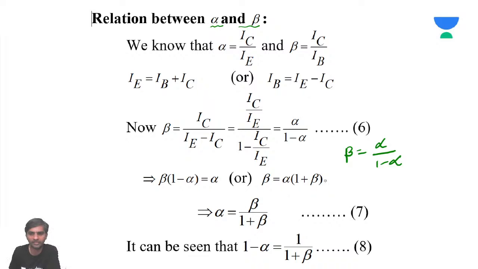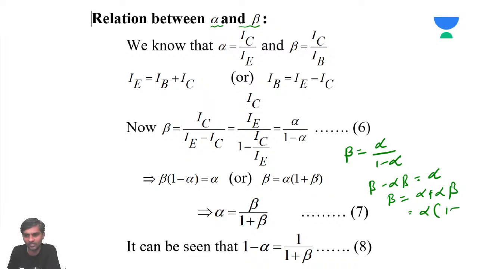If you take it to the other side, it's beta equal to alpha plus alpha beta. Taking alpha common, you get 1 plus beta. So from this, alpha is going to be beta by 1 plus beta.